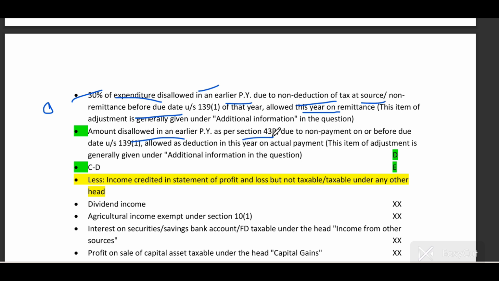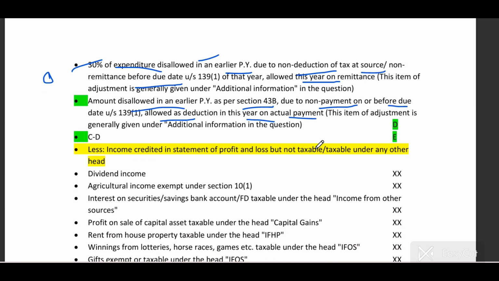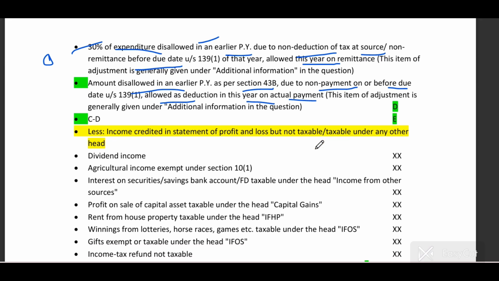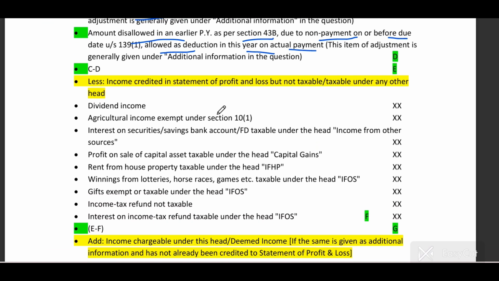Amount disallowed in earlier previous year as per section 43B due to non-payment before due date is allowed as a deduction in the year of actual payment. If any amount was disallowed in earlier previous year because of non-payment before due date, it is allowed as deduction when you have actually paid those. Okay, then you have to deduct some income credited in the statement of P&L, but it is not taxable.